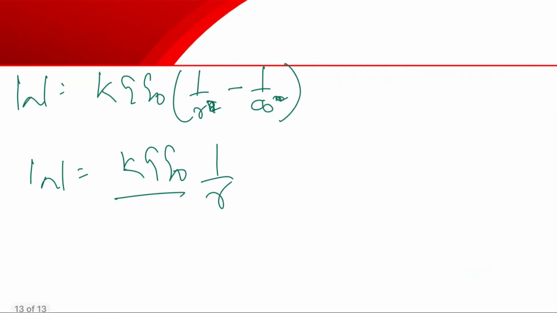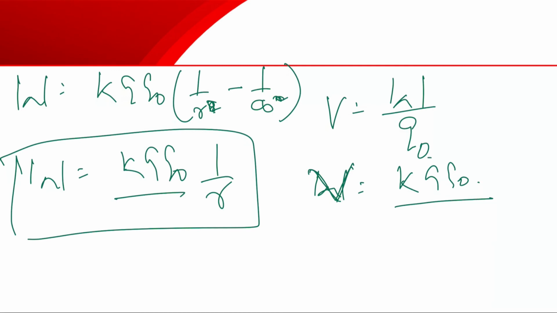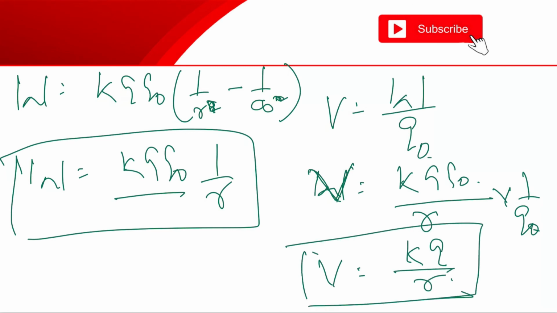So this is the total work done, but electric potential is for bringing 1 unit charge. So we can write V equals W upon Q naught, because 1 coulomb charge has to be brought. In that case V will be equal to k Q Q naught upon r into 1 by Q naught. So finally we can write V equals k Q by r. This will be the expression for the electric potential of a point charge when it is brought from infinity to a particular point P.